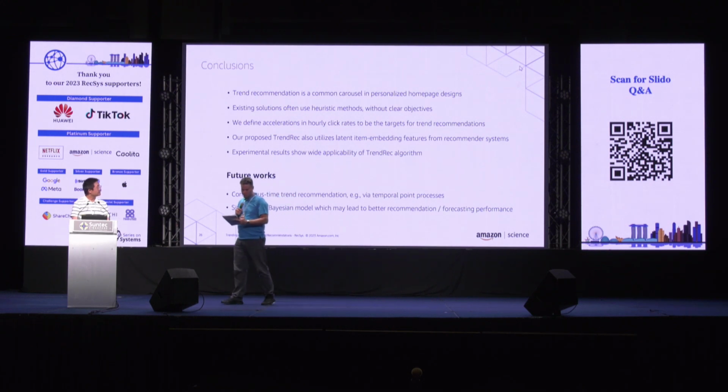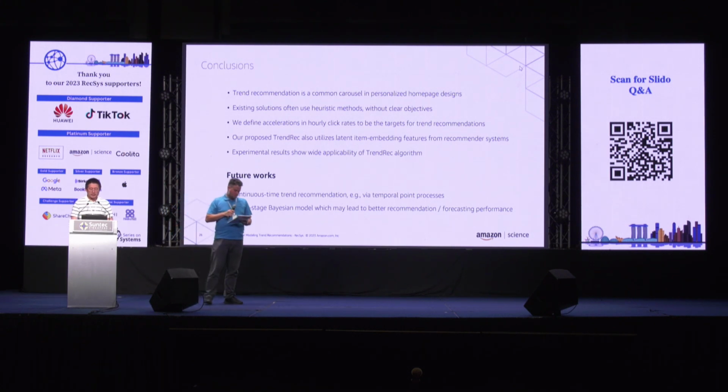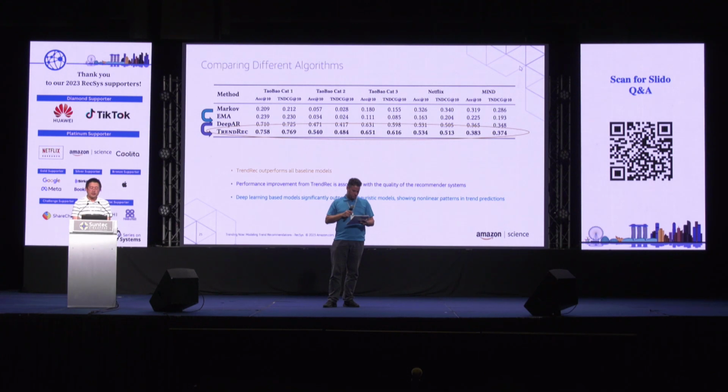There is one question about fresh items. If you need to train item embeddings with GrooveRec, can you get good item embeddings for fresh items? I think it depends on different scenarios. One thing we observed was that for e-commerce and movie recommendation, the items are more established. For news items, there will be more fresh items, and some external features like release time would actually be very powerful in the trend predictions as well.